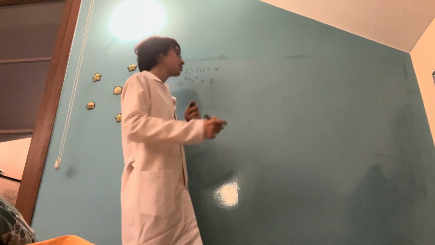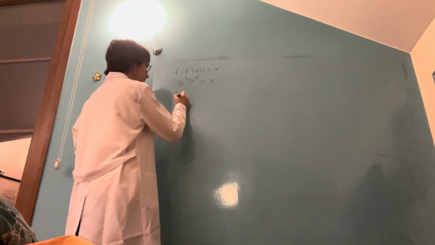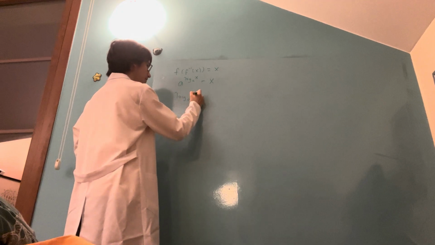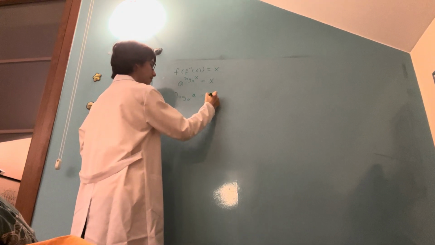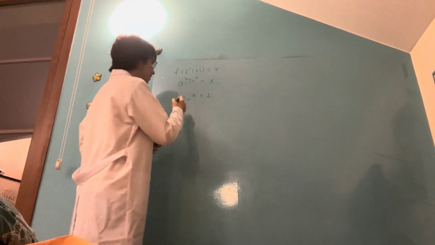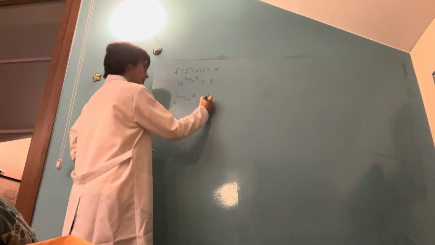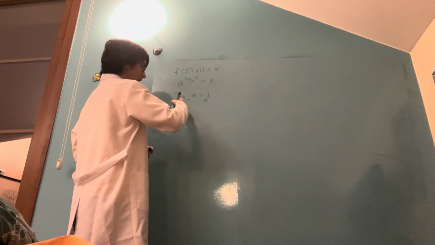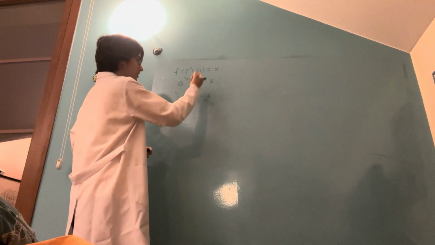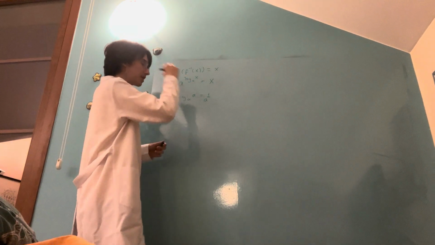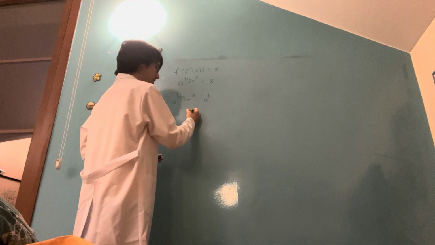Now, our first proof will be that logarithm base a of a is equal to 1. Why? Well, raise a to the power of both sides. Now, a to the log base a of a is equal to, we'll give you this number specifically, a.